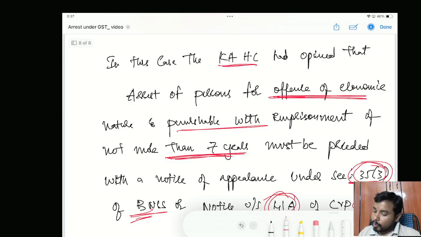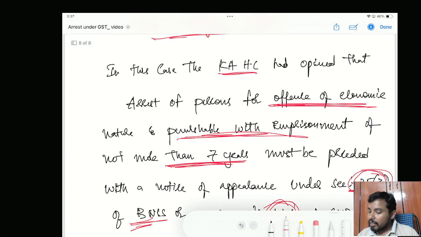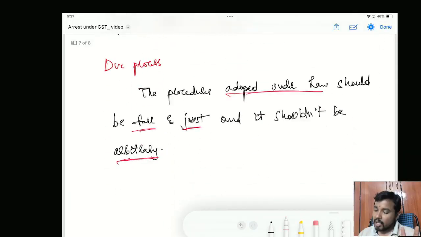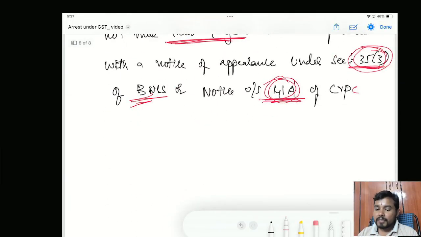This is going to be a protecting weapon for many taxpayers against arrest under GST. Now, these are the aspects that I wanted to cover in this video about arrest. My final point on arrest is: the right to life and personal liberty guaranteed by Article 21 is very important to all citizens. So whenever this fundamental right is taken away or abridged by any law, Article 13 will come into the picture to save you from that arbitrary action.